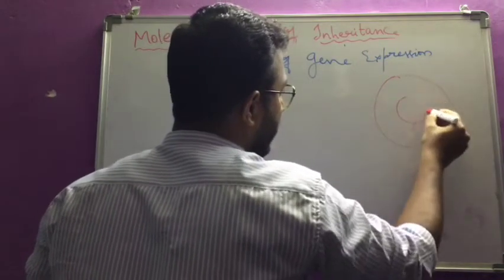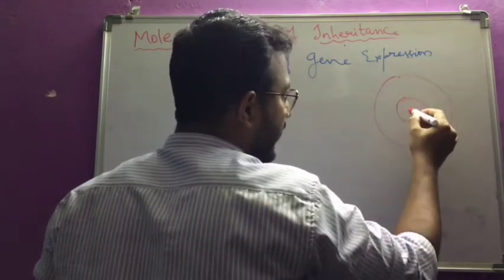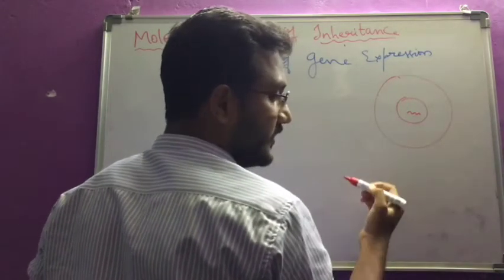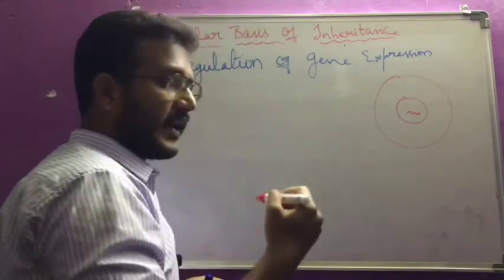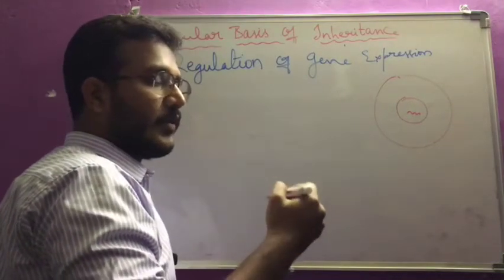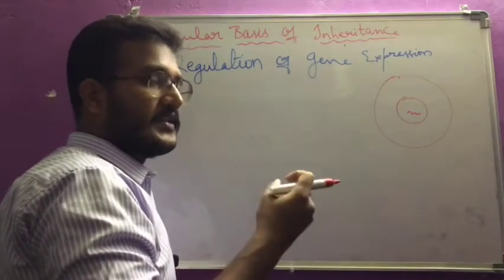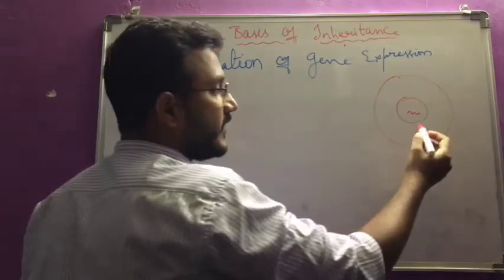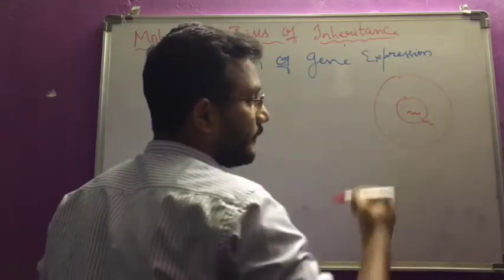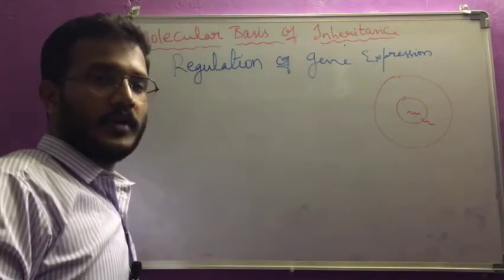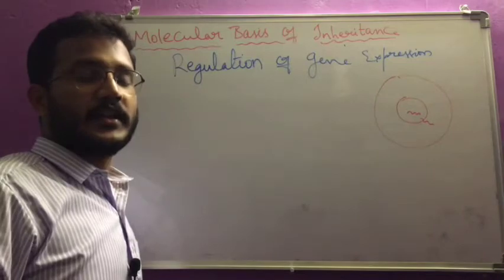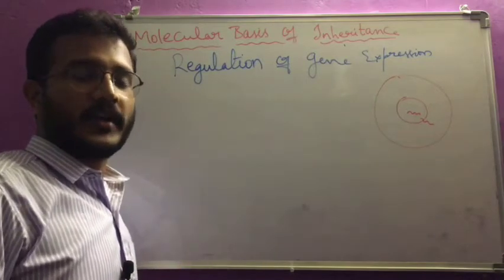This is the cell and this is the nucleus, and in the nucleus mRNA will be formed. That process is transcription, and after transcription the modifications to form a mature mRNA, splicing, tailing, capping, everything happens. After that it enters the cytoplasm, and there the process of translation happens.